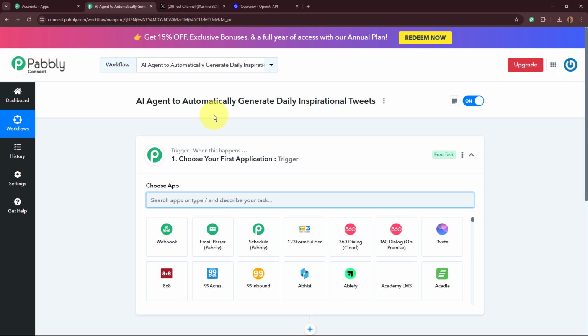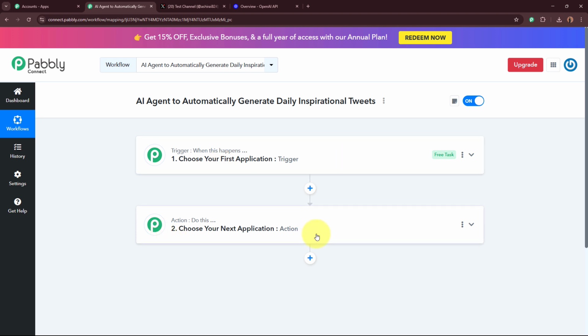A workflow is then created over here in the name of AI agent to automatically generate daily inspirational tweets, and you can see that there are two windows in front of you. One is the trigger window, other is the action window. So what is trigger and action? Trigger and action are the two most important steps of our automation process because our process depends on these two principles. Over here, trigger says when this happens and action says do this.